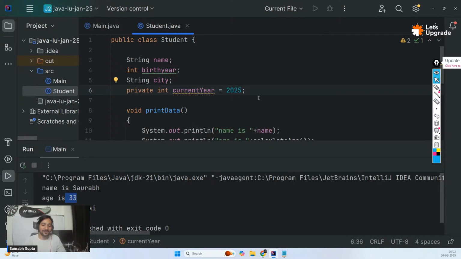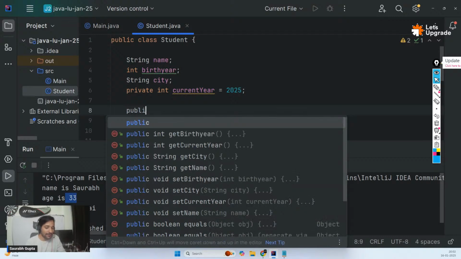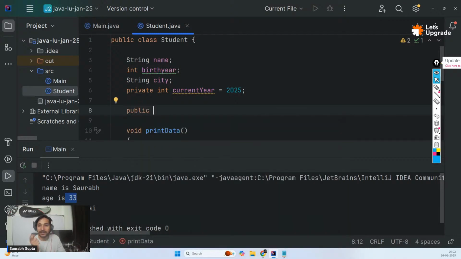So what I can do is I can create a function. Okay, and you can name this function anything, but normally we always name this function something really good so that people can understand what it is. So something like this: public, what is the type of current year? int. So you want to return that. So that's why int. Okay. Again, guys, you can also make your function.